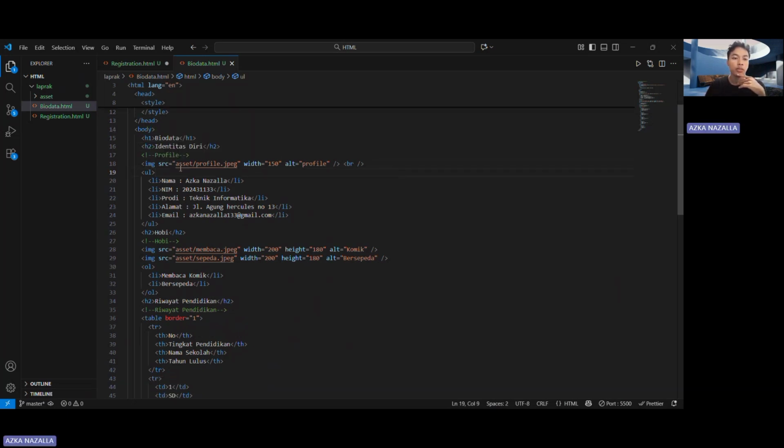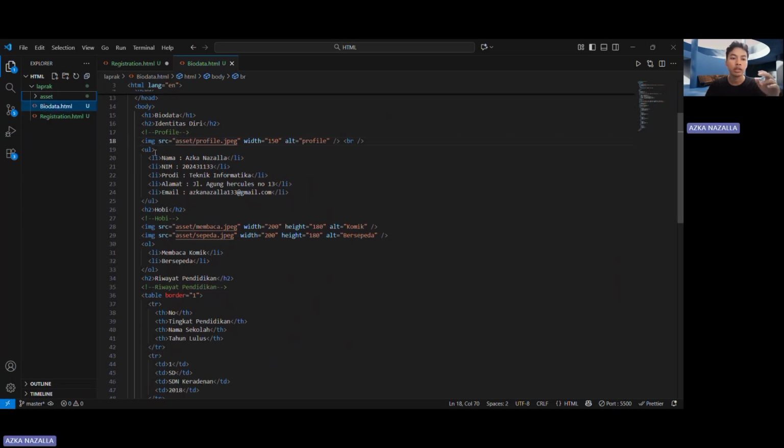This is for the input image. For this image I use asset slash profile.jpg. Why asset? Because my image is in the asset folder, so I can call it in this image. And this is an unordered list for my biodata, identitas diri. Why do I use this? Because the items are listed one after another.